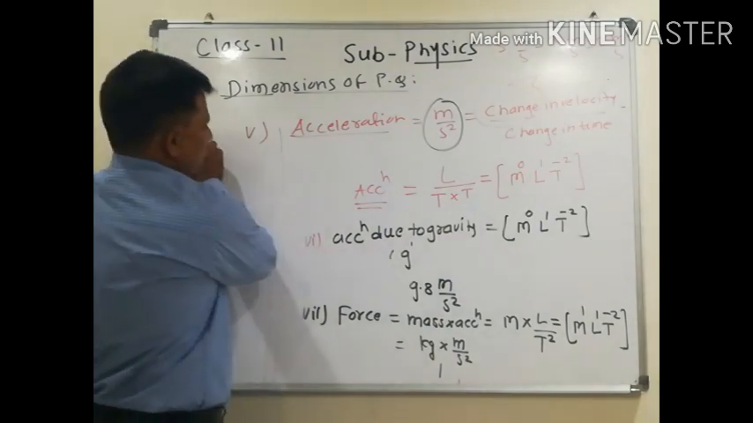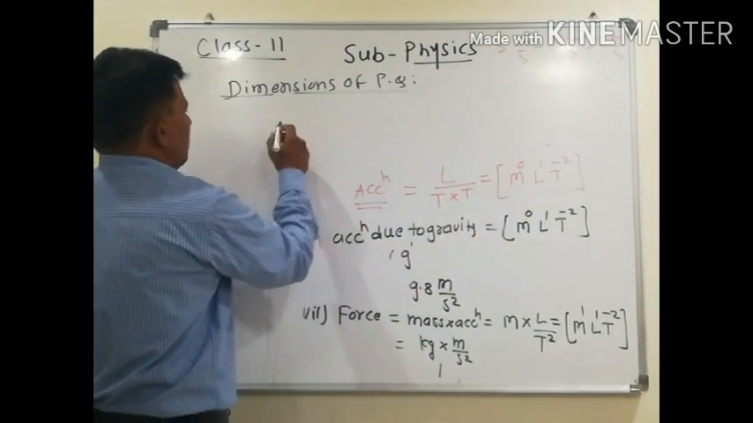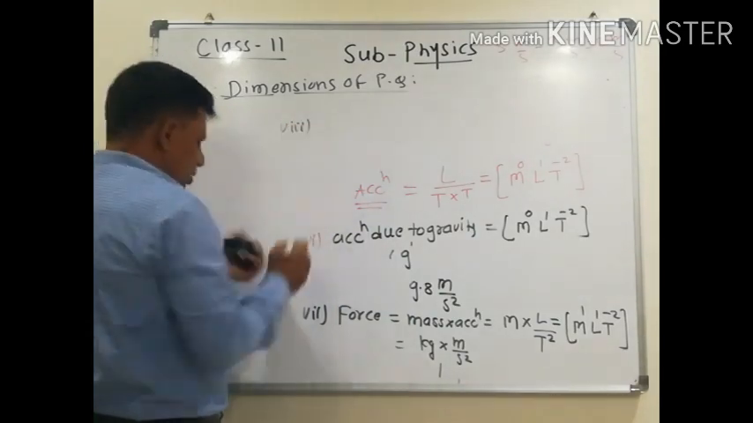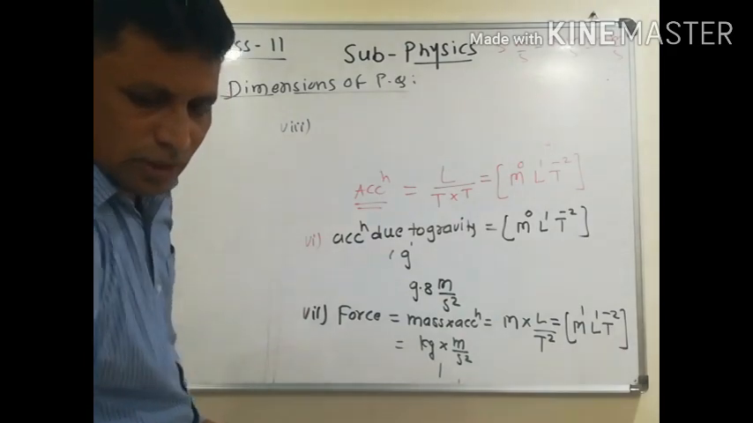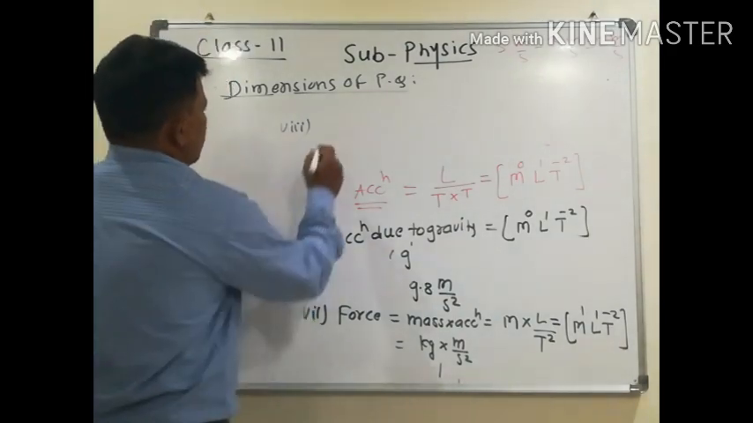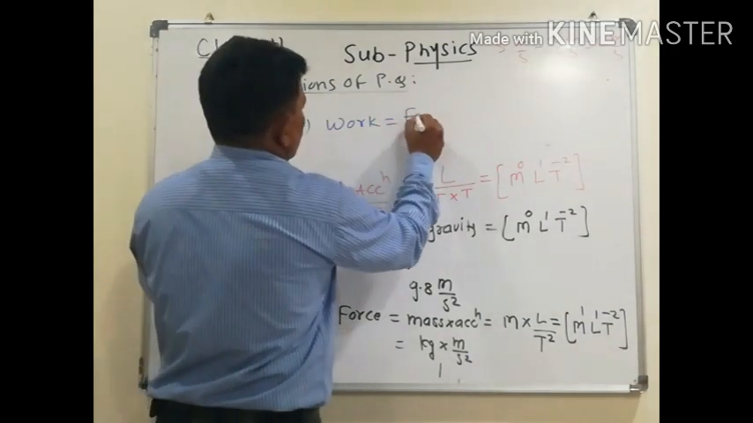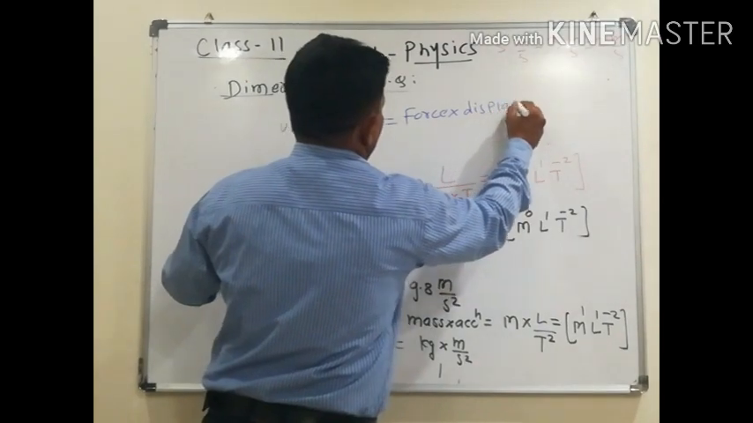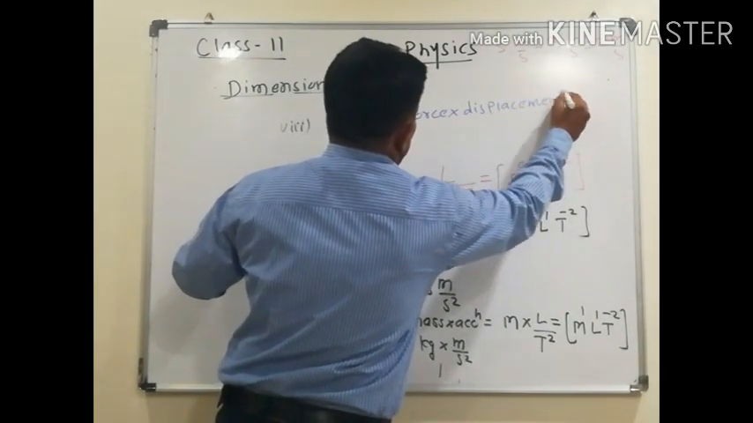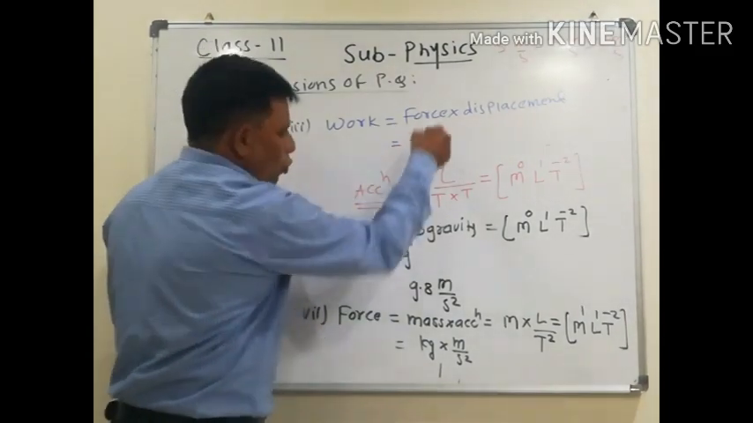Now next one, number 8. Tell me next physical quantity. Yes. Force नंतर काय आहे ते सांगा. Force नंतर work. What is work? Force into displacement. Now write down the dimension of force.